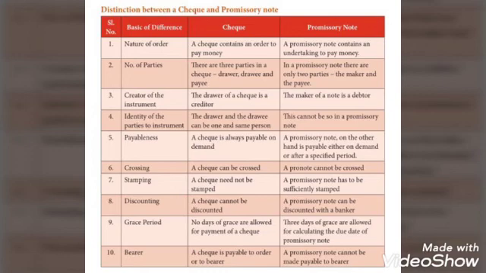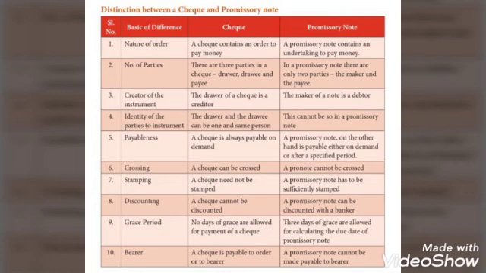The third difference is creator of the instrument. Under check, the drawer of a check is a creditor. But in promissory note, the maker of a promissory note is a debtor. And the fourth difference is identity of the parties to the instrument. Under check, the drawer and the drawee can be one and the same person, but in promissory note, this cannot take place.